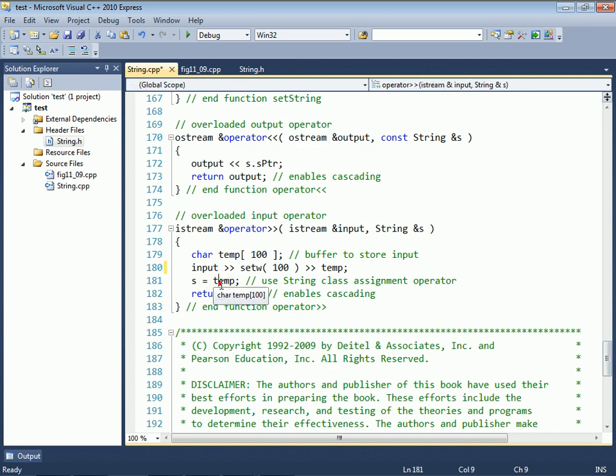What's happening is we're getting a conversion constructor call to convert this character array into a string object. Then this string object is being assigned to whatever s refers to, and then the temporary object that got created by the conversion constructor will be destroyed. So again, in C++, because of these implicit conversion capabilities, there are often extra function calls happening behind the scenes. Most commonly, those function calls are conversion constructor calls that enable you to convert one value to an object type so that it can be used with a particular overloaded operator or function call parameter.